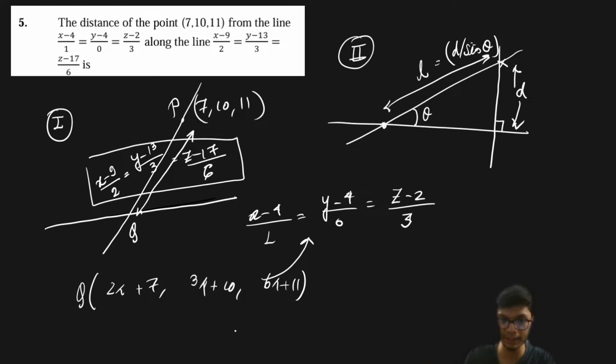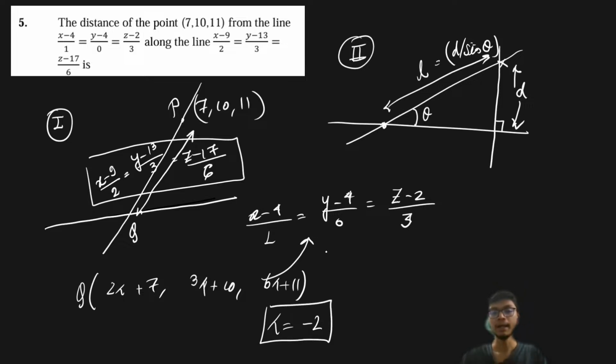If you satisfy this criteria, which you can simply do, I will get the value of lambda to come out as minus 2. If you just put it in this equation and solve for it, the value of lambda comes out as minus 2. So once you get the value of lambda, the point Q simplifies and it is basically (3, 4, minus 1). Sorry, (3, 4, minus 1).